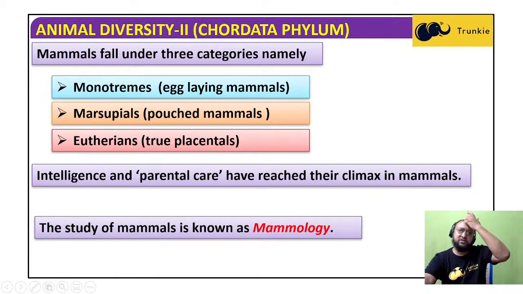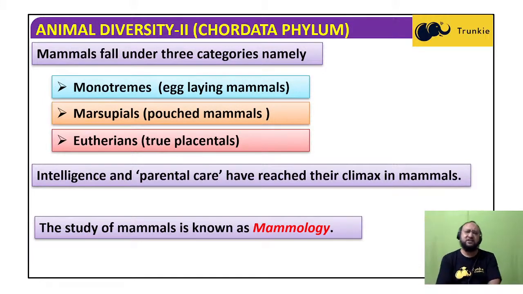The study of mammals is known as mammalogy. Like we have seen, the study of fish is ichthyology, the study of amphibians is batrachology, the study of reptiles is called herpetology, the study of aves or birds is called ornithology, and the study of mammals is called mammalogy.